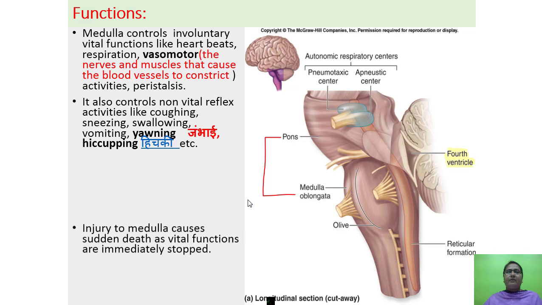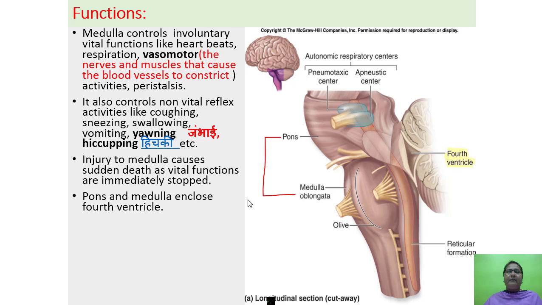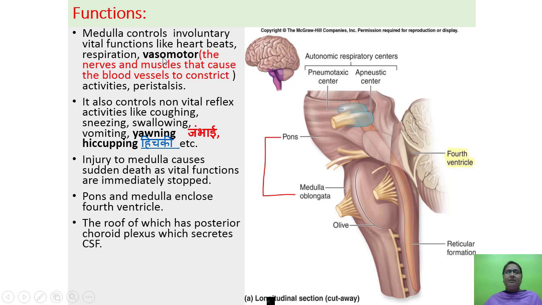Functions: first, medulla oblongata controls the involuntary vital functions like heartbeat, respiration, vasomotor activity, that is the nerves and muscles that cause the blood vessels to constrict, and peristalsis. It also controls non-vital reflex activities like coughing, sneezing, swallowing, vomiting, yawning, hiccuping, etc. Injury to medulla causes sudden death as vital functions are immediately stopped.